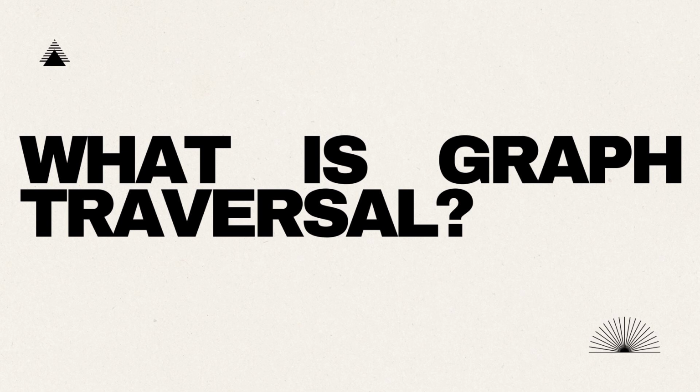First is, what is graph traversal? Graph traversal is a process of visiting each vertex in a graph in an organized way. It helps us understand the structure of a graph and how vertices are connected to one another.